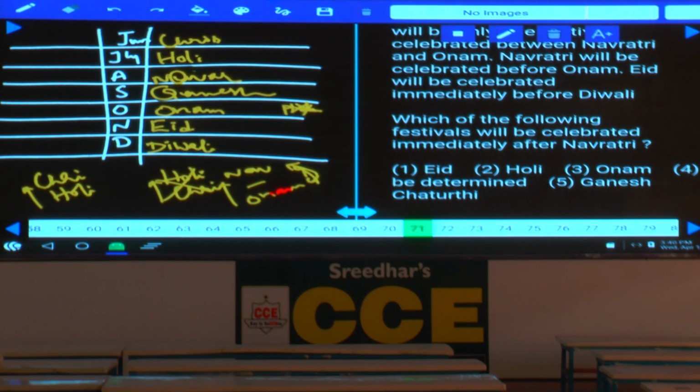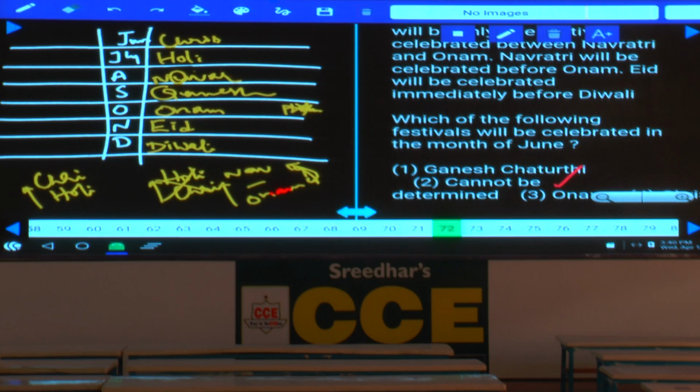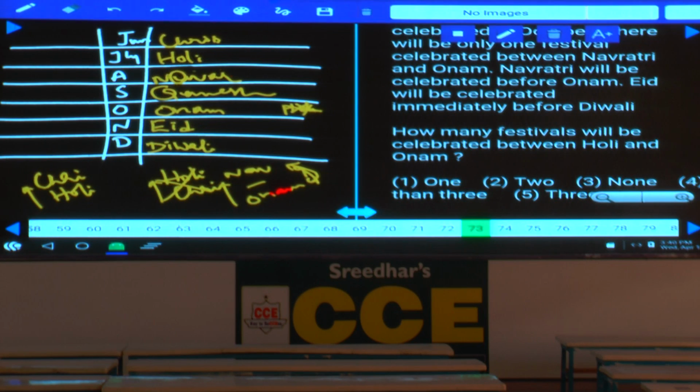Then question number 71, which of the following festivals will be celebrated immediately after Navratri? Immediately after Navratri, Ganesh Chaturthi, that is choice 5. Then question number 72, which of the following festivals will be celebrated in the month of June? In the month of June, Christmas, and that Christmas is given in choice 4, isn't it? Christmas, choice 4.